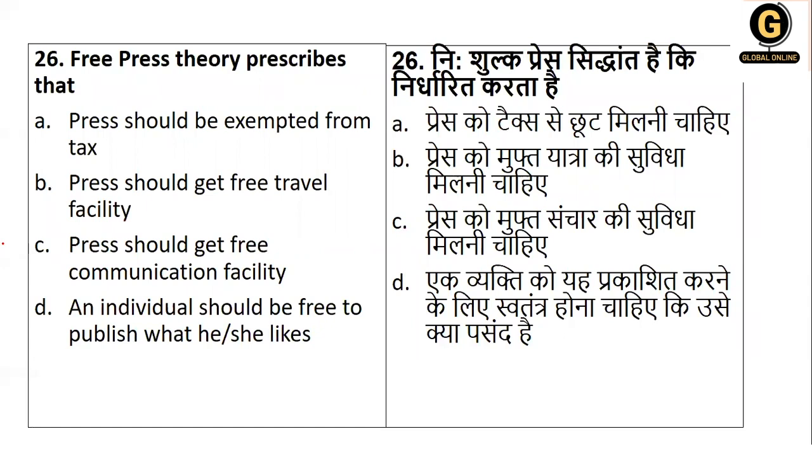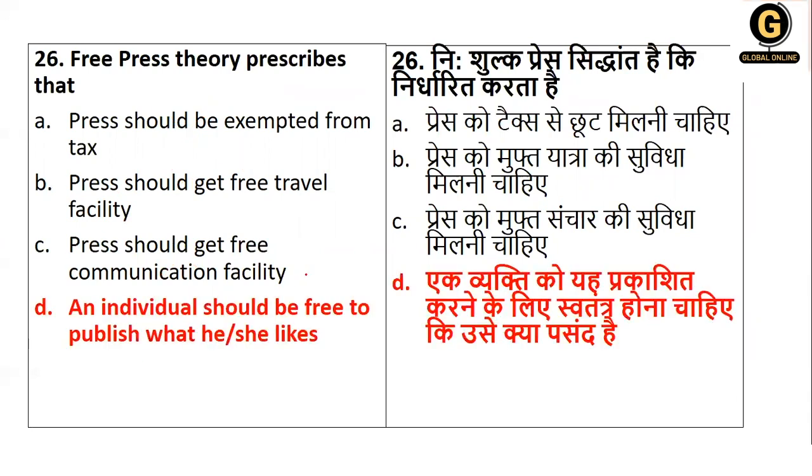Free press theory. So the press should be exempted from the tax, press should get free travel facility, or press should get free communication facility. Definitely these are not the right answers. It's about the individual being free to publish what he likes. Next, our option number D is the right answer.